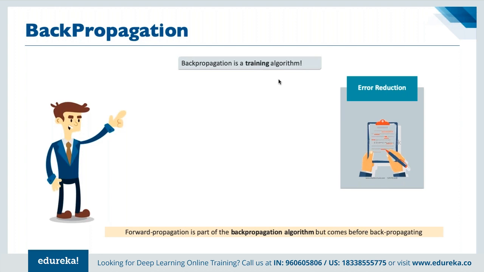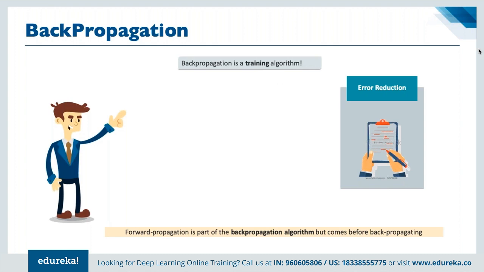Back propagation is simply a training algorithm that we can define for making sure the errors happening, especially in the image classification area, are reduced to as minimum as possible. Basically, we can say forward propagation is a part of the back propagation algorithm itself, where we propagate the errors that are happening back into the entire system.